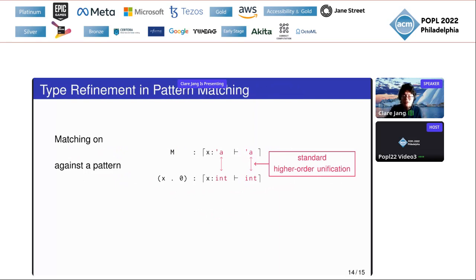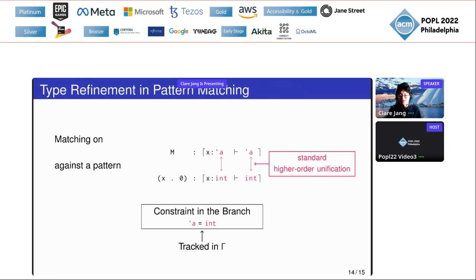Thus, we need to generate a constraint like this on prime A, as we do with GADTs, index types, or dependent types. As we want to check types modulo this kind of constraint, we extend our context to track constraints from type refinements.